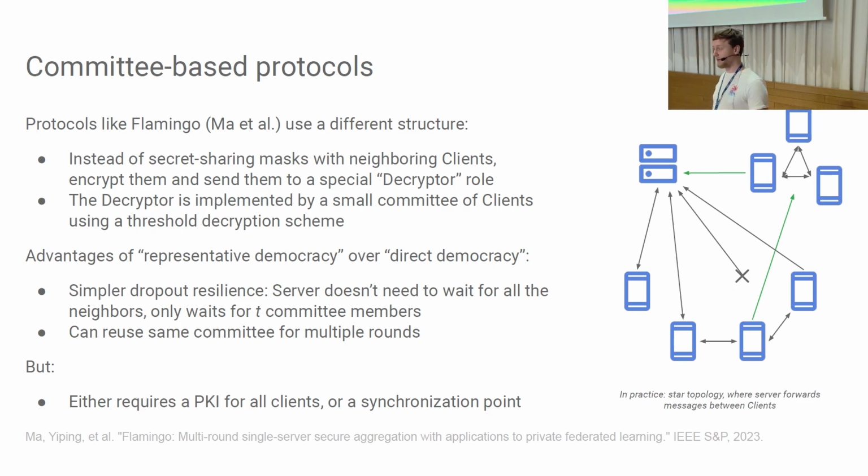This decryptor or this committee of clients then comes together in order to do the unmasking step. So in the final unmasking step, not all the clients have to be around, just the committee has to be around. You can achieve one-shot client with this setup. So in fact, the clients could be not synchronous, but just send one message and disappear. But this would come at the cost of a PKI with all the clients. So if we don't assume a PKI, then this protocol still requires a synchronization point between clients.